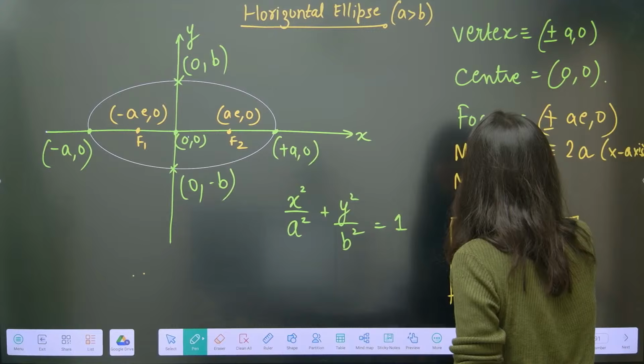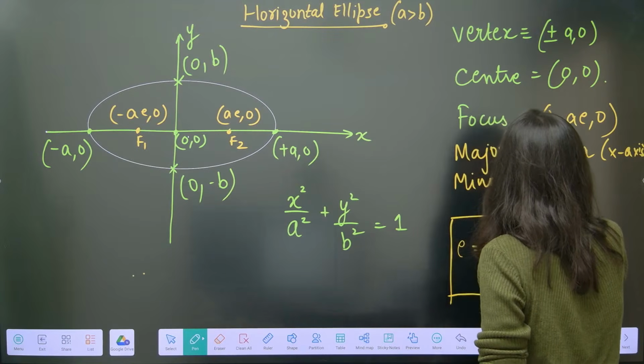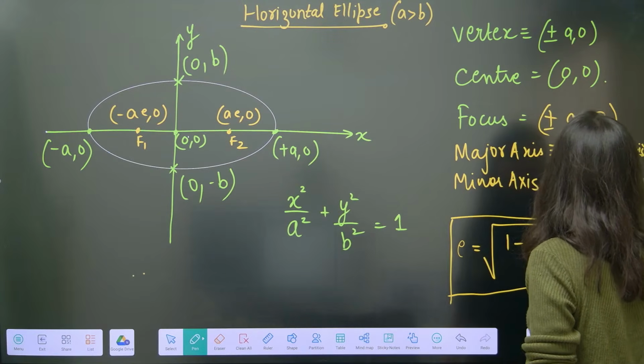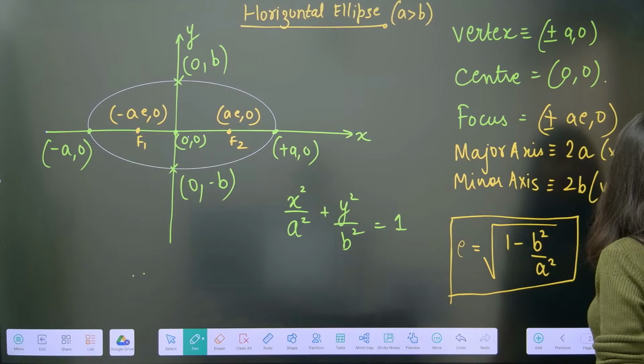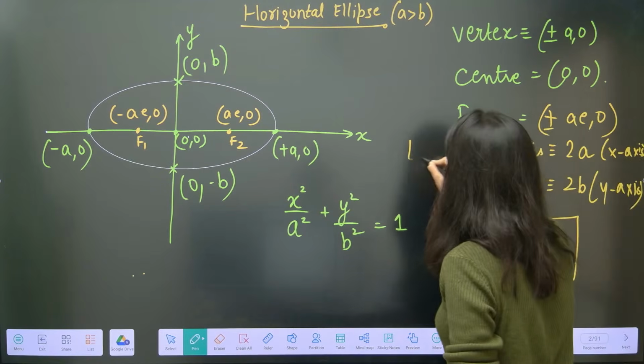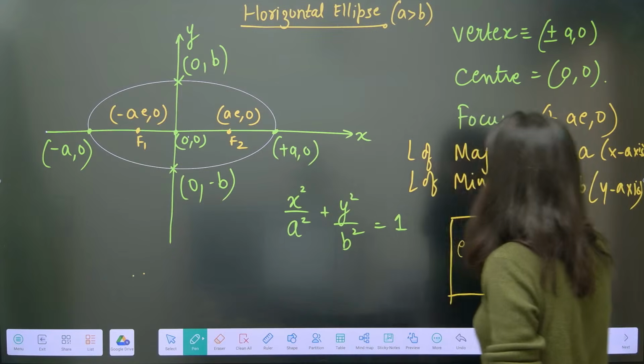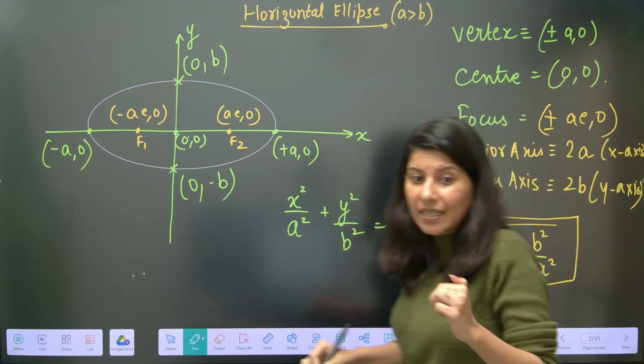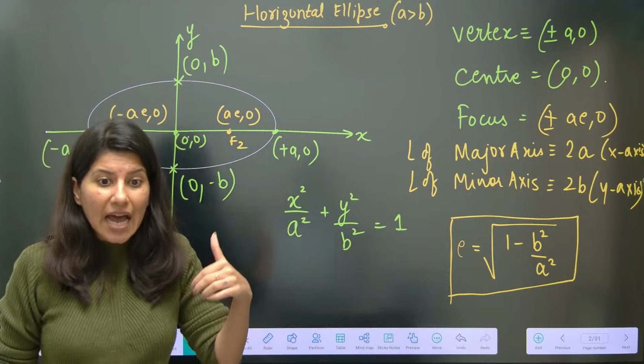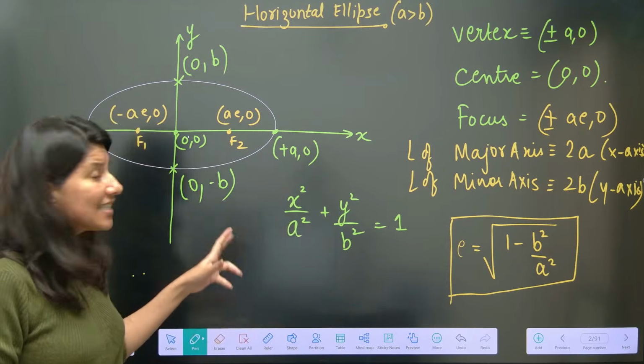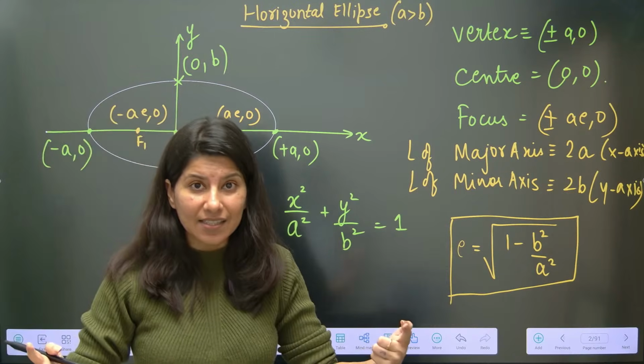What about minor axis? So minor axis is equal to 2B. In this case, this is the y-axis. We can call it the length of major axis, length of minor axis. Also, if somebody asks you what is semi-major axis?